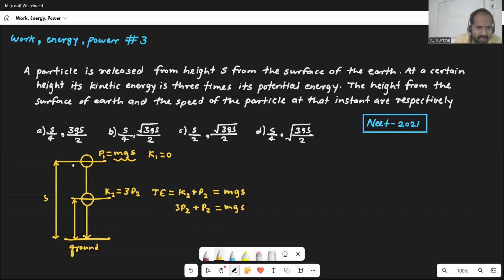Now let's consider that height. Let's consider the displacement from the top till that instant of time to be x. So that height will be s minus x here, right? So you will get 3P2 plus P2, which is 4P2, equal to mgs. Now P2 is nothing but the potential energy at that point. So the potential energy at that point will be mg times the height above the earth surface, that is s minus x. So we can just put it here.